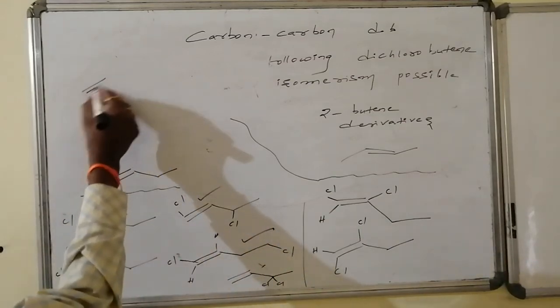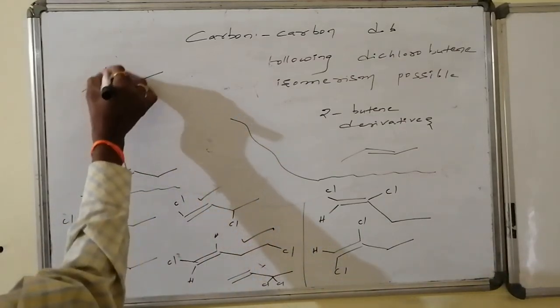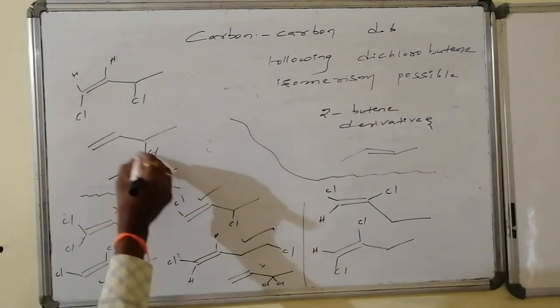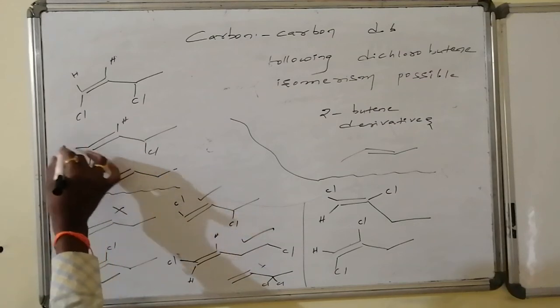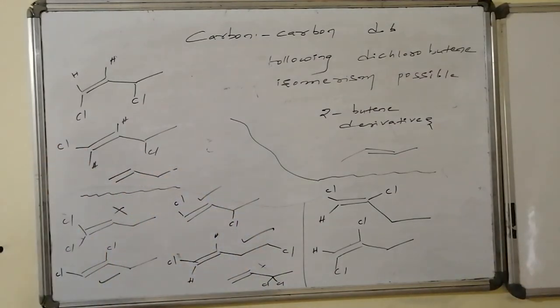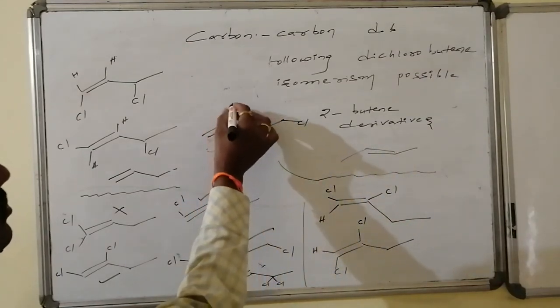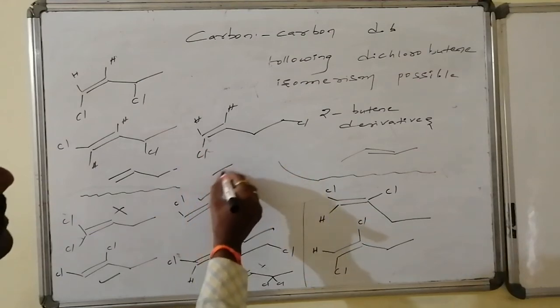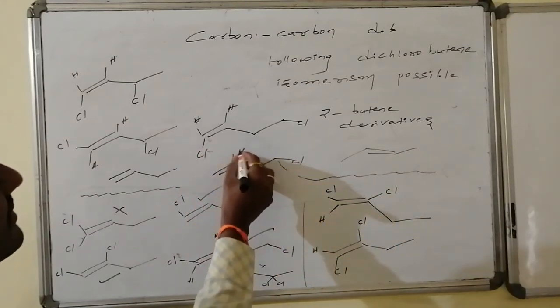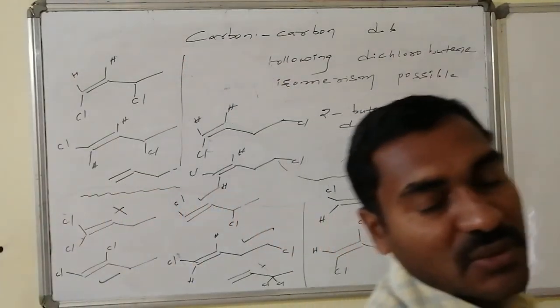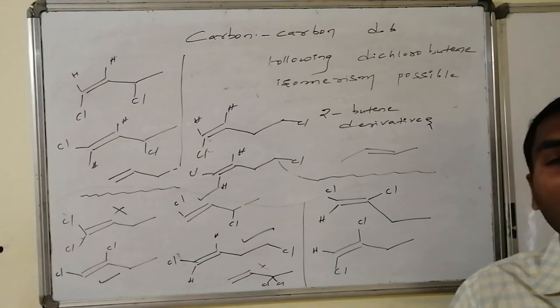Whereas for the second one, chlorine is here. Both hydrogens can be written in the cis form, and both hydrogens can be written in the trans form, this hydrogen at the top, this hydrogen at the bottom. Like this, two isomers are possible. If I go for the third one, chlorine is present at the 4th position. So the corresponding structures have both hydrogens in cis fashion and both hydrogens in trans fashion. Like this, we have the cis-trans isomers for the linear 1-butene system.